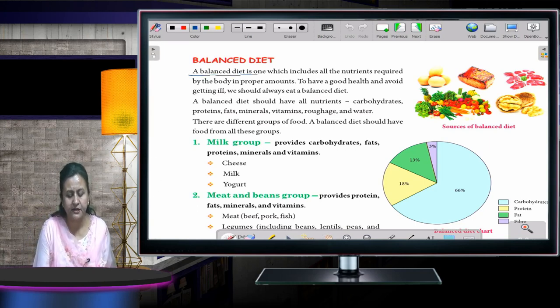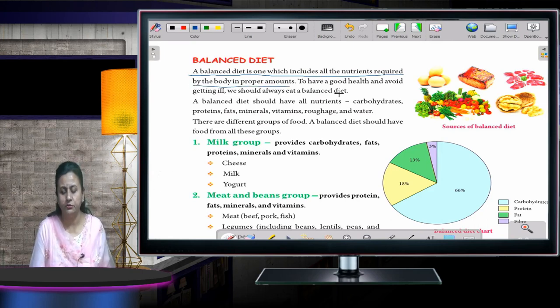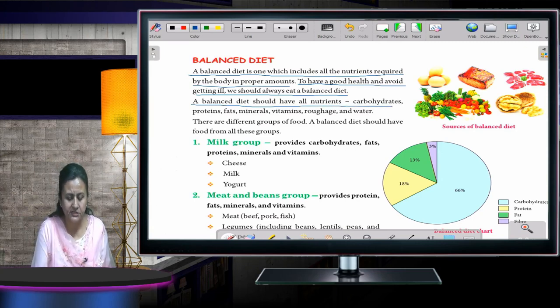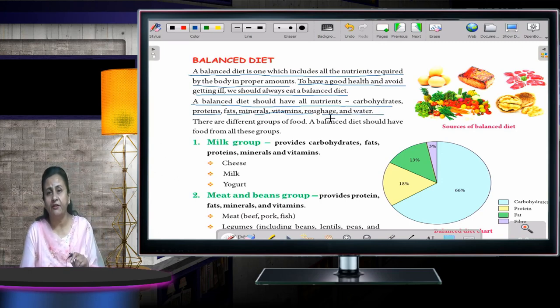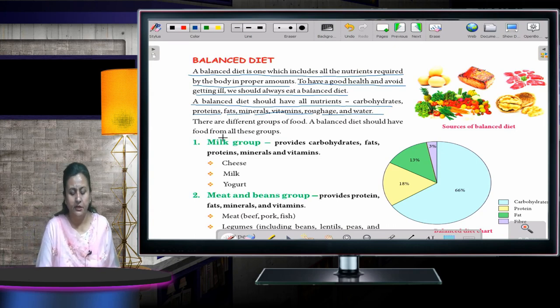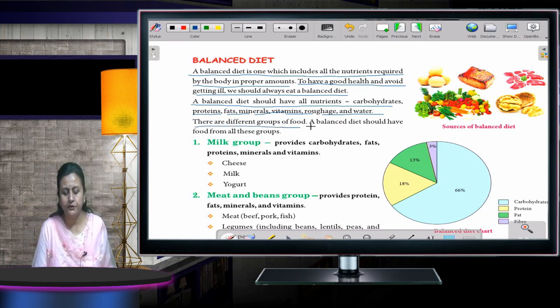A balanced diet is one which includes all the nutrients required by the body in proper amount. To have good health and avoid getting ill, we should always eat a balanced diet. A balanced diet should have all nutrients, that is carbohydrates, proteins, fats, minerals, vitamins, roughage and water. All these 7 components which I have explained just now should be part of a balanced diet. Okay, there are different groups of food. A balanced diet should have food from all these groups.